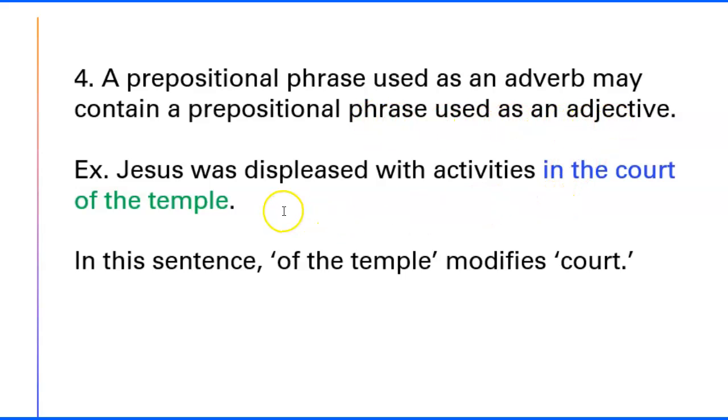So let's hop down here and look at this. In the court of the temple. Well, of the temple is modifying court. It's a specific court, a specific place. Like if I said go to the bedroom upstairs, it's telling me more about which court I want. So these can be really tricky. So be careful. Look at all of your prepositional phrases. And my third graders will tell you you can put as many prepositional phrases in a sentence as you want. And so sometimes there's a whole string of them. And you have to kind of sort out what they're modifying.